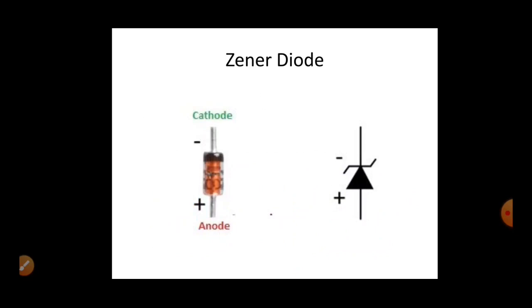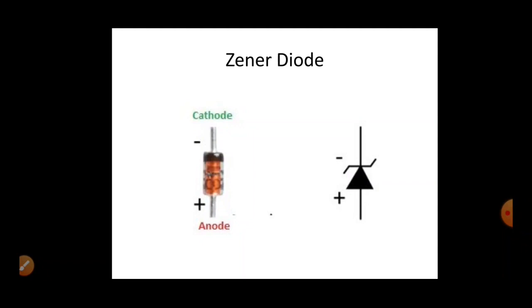So the next one is the Zener diode. This is the schematic symbol of a Zener diode with its picture. As I said, when you buy a Zener diode, you will see a small dark line at one particular terminal, which is called the cathode, just like a PN junction diode.